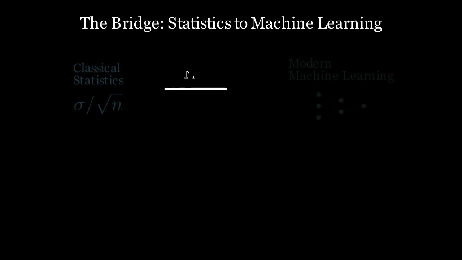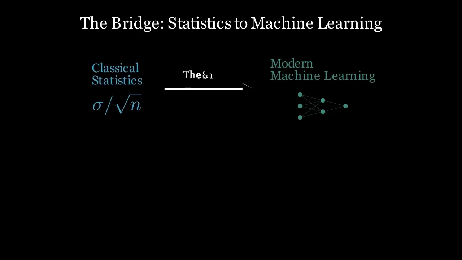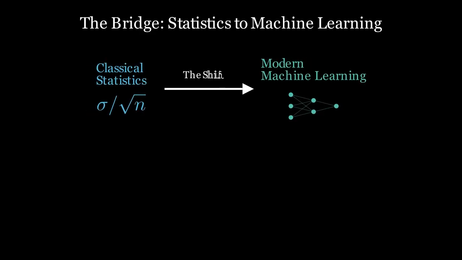Welcome to this deep dive into the heart of predictive modeling. Today, we bridge the gap between two worlds, classical statistics and modern machine learning. We are moving from the comfort of standard errors to the empirical rigor of cross-validation. This transition isn't just a change in tools, it's a fundamental shift in how we validate our understanding of the